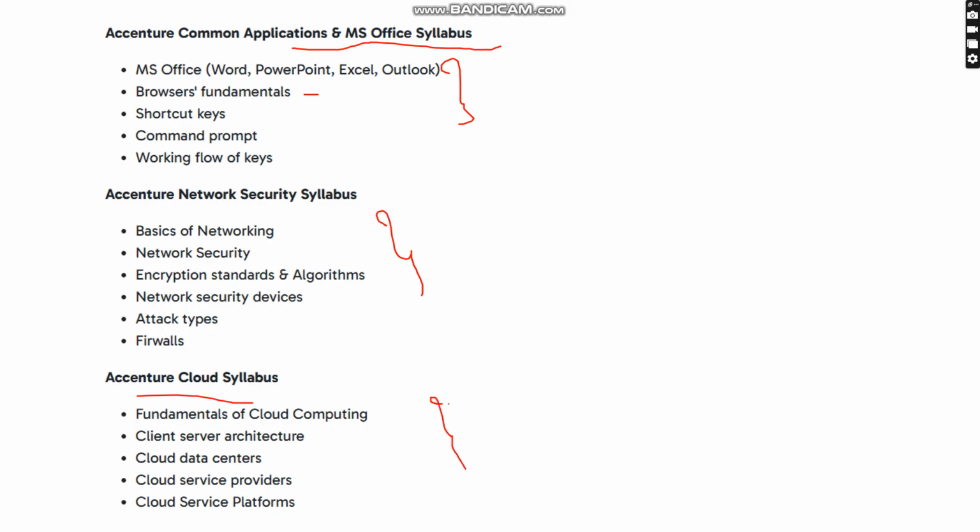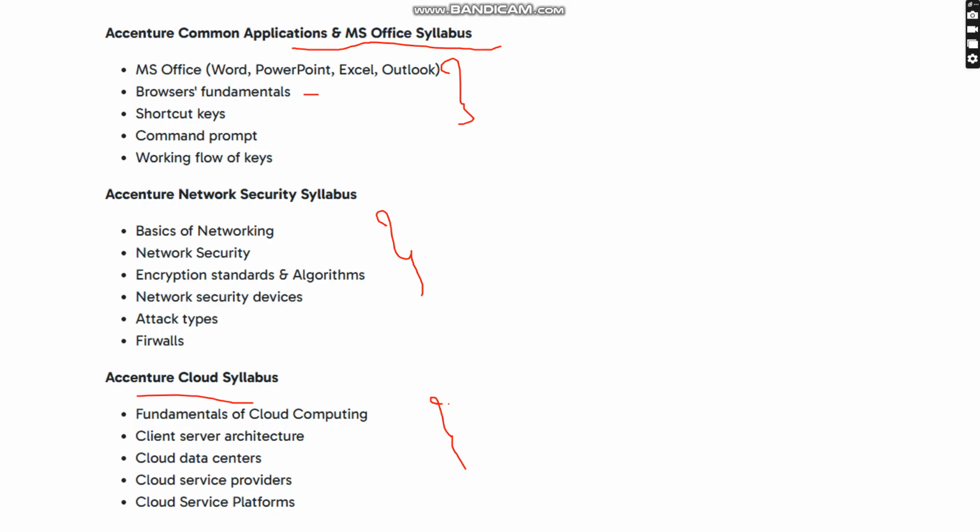Coming to the cloud point of view, they are asking all the fundamentals of the cloud basics as well as the client server architecture and cloud data centers. What are the data centers providing the cloud here? And cloud service providers, cloud platforms. What is SaaS? What is PaaS? What is IaaS? What are services of SaaS? What are services of PaaS? What are services of IaaS here? And this is the syllabus of the cloud point of view.